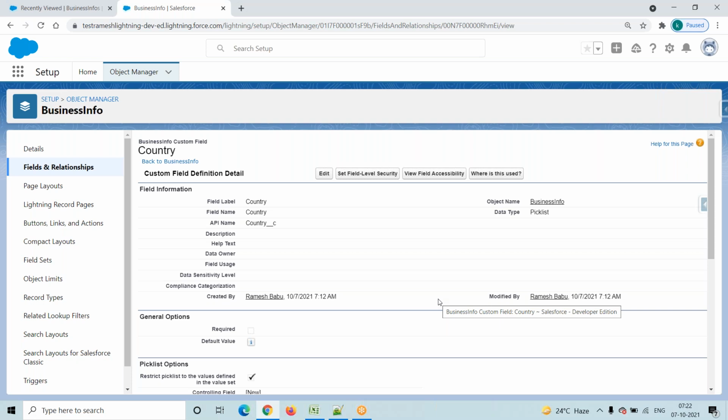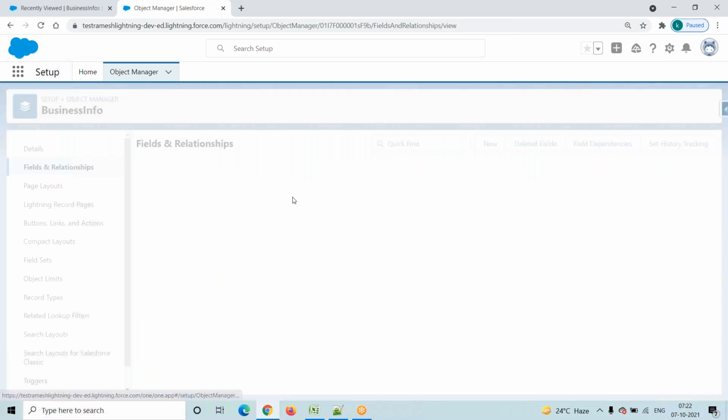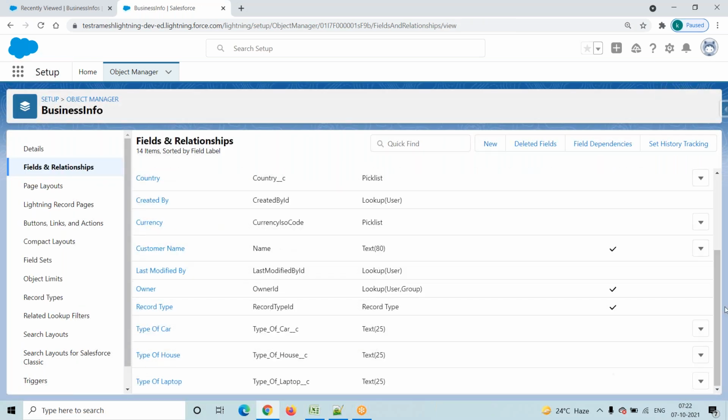The third point: coming into fields and relationships, you have to observe that by default the Salesforce system provides one field. That field is record type, and its API name is record type ID. By default it will provide that. Then, pick list values we control based on the record types. For this record type, I want only these pick list values. Those pick list values we control by using record types.